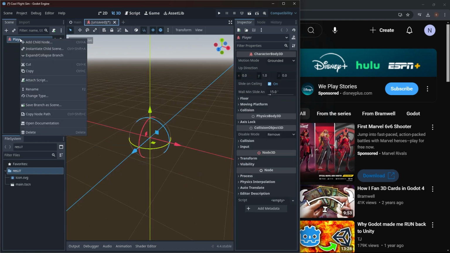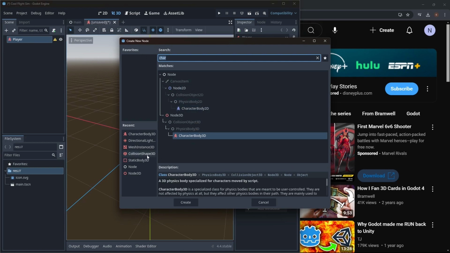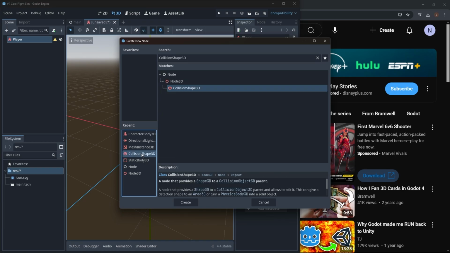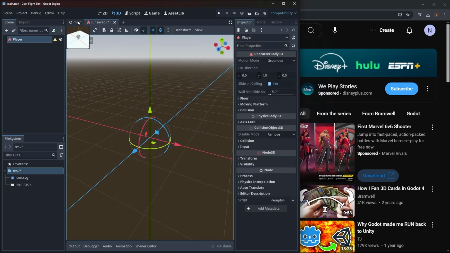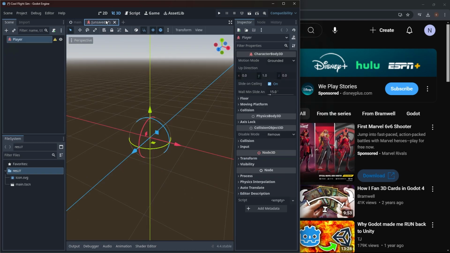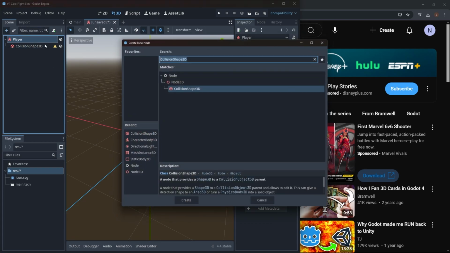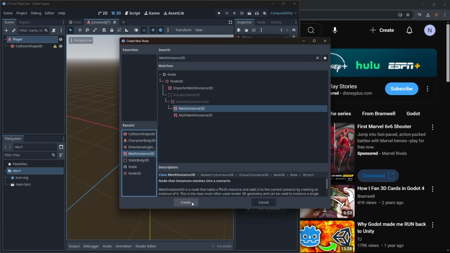Character body 3D. Let's say collision shape. Control A. Let's say collision shape 3D, yeah. And mesh instance. It's the same as main, right? It's the same as what we did here, right? This same thing, yeah. Except we're doing a character body 3D. Okay, cool. So Control A, collision shape, create. Back here, Control A, mesh instance 3D, create.